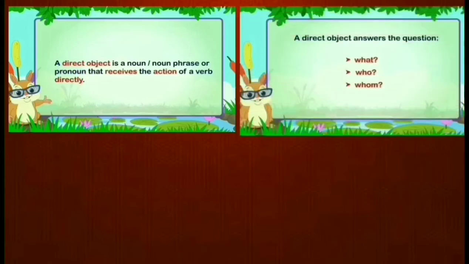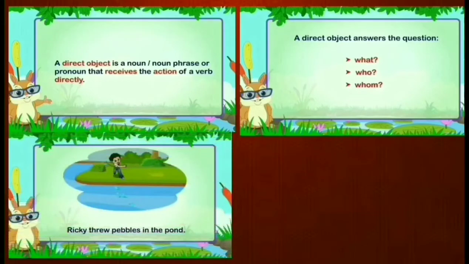So it consists of a noun or noun phrase or pronoun that receives the action of a verb directly. A direct object answers the question. So how to identify that direct object? By asking these question words: what, who, whom.